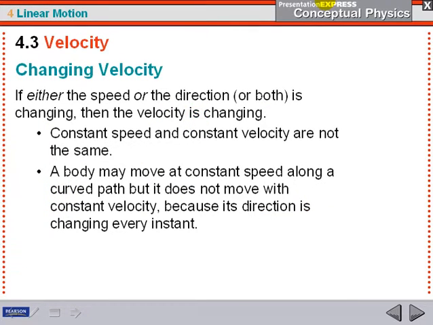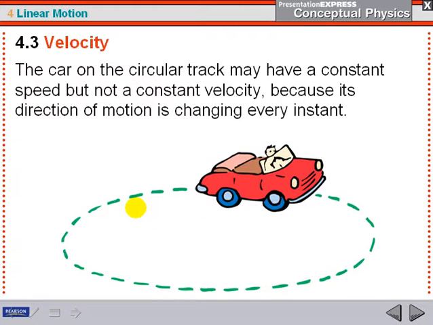So this is important because we're going to spend a lot of time talking about acceleration soon. So we say if either the speed or the direction is changing, then velocity is changing. It's not constant velocity. Constant speed and constant velocity are not the same. A body can be moving at a constant speed along a curved path, but it's not moving at constant velocity. If you're on a curved path, then your direction is constantly changing.